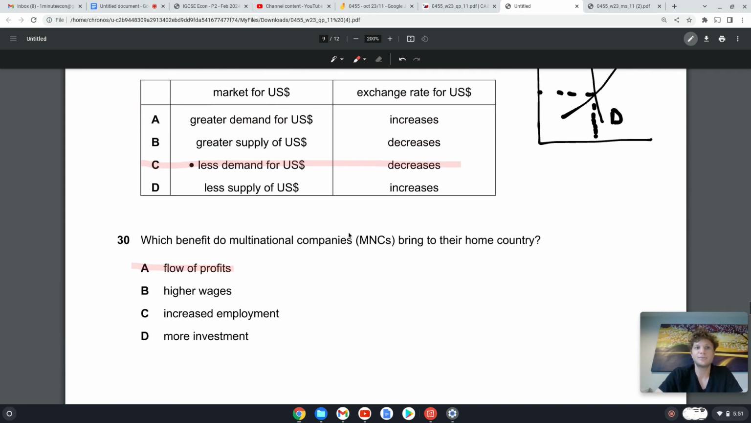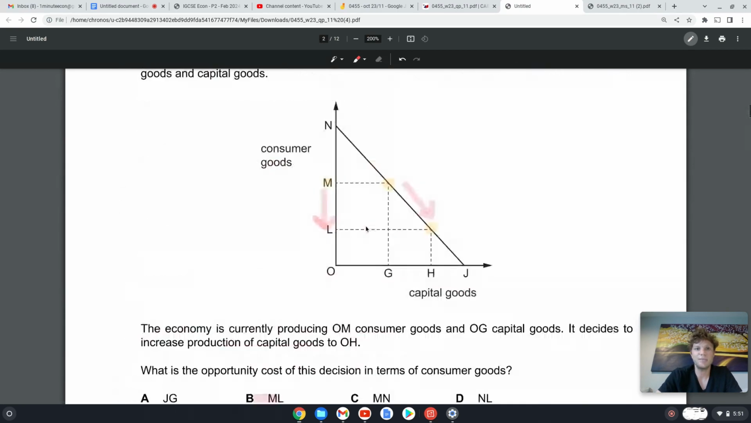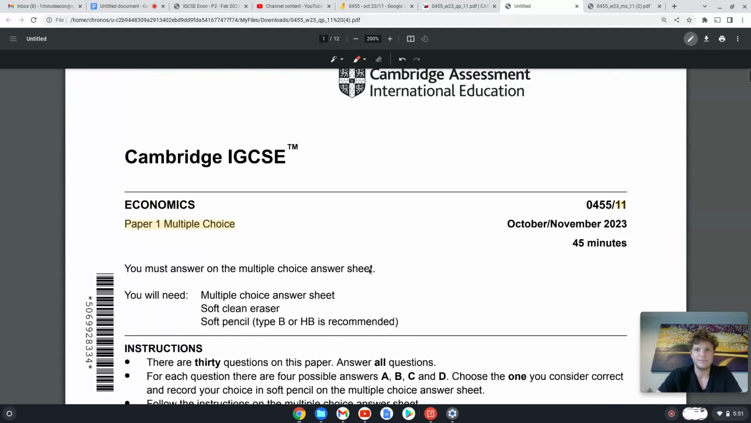Well done. So that was paper 1 for IGCSE Economics, October, November 2023. I hope it helped you.